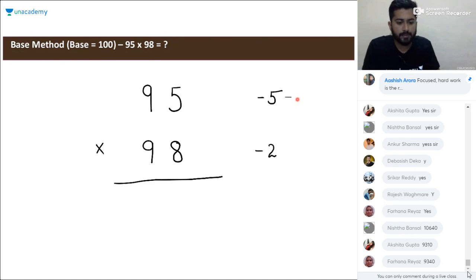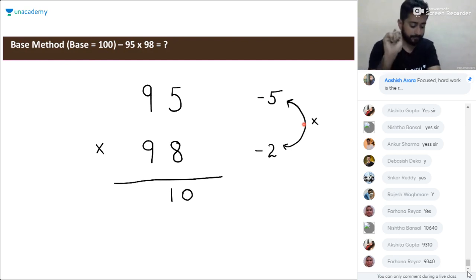Next step will be multiplying these two numbers. Minus 5 into minus 2 will be plus 10. We are multiplying two negative numbers, so it will be a positive number, 5 into 2, 10.